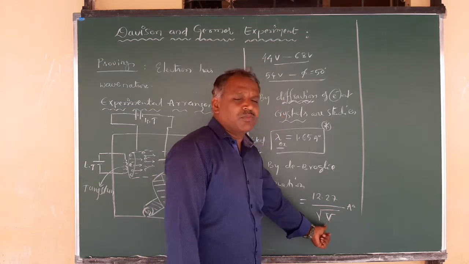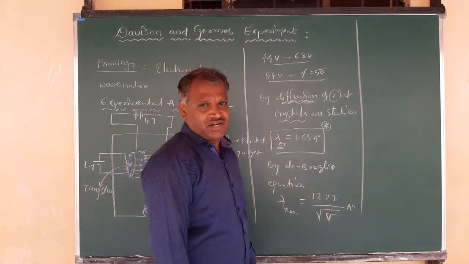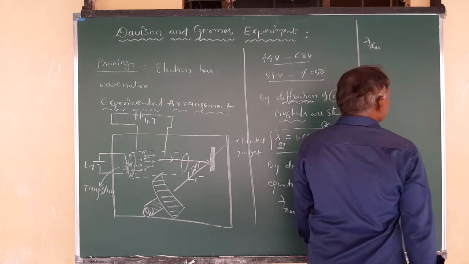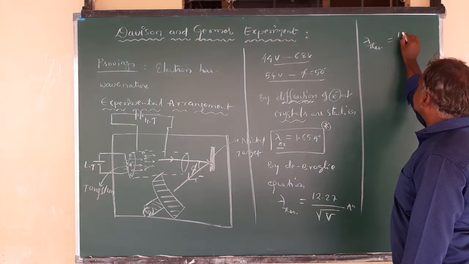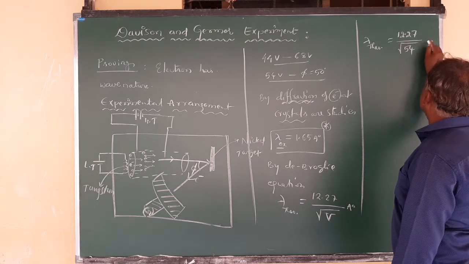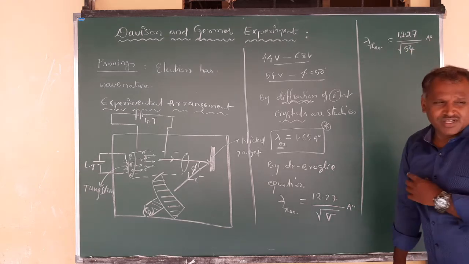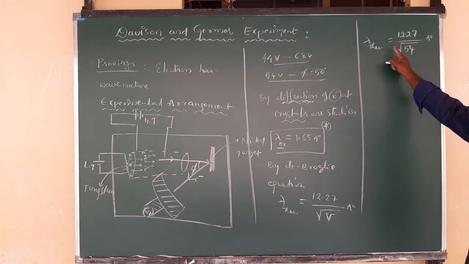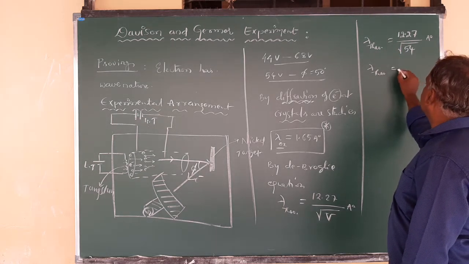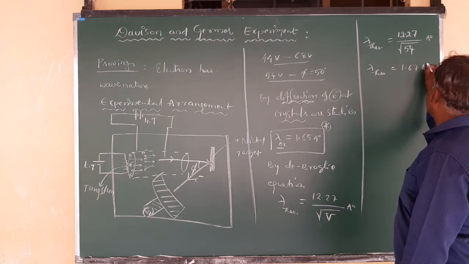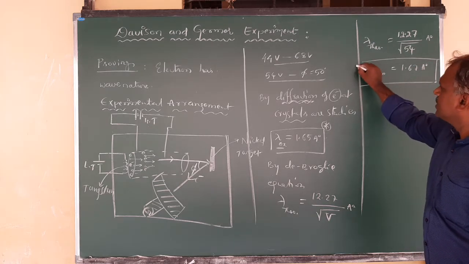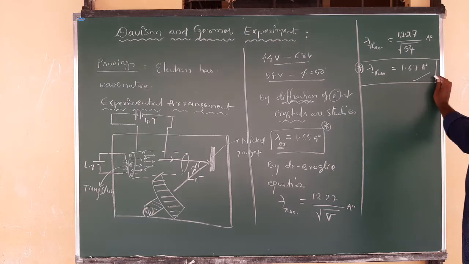Now you just substitute the potential applied for the electrons to get accelerated. That potential is 54 volts. So you can calculate the wavelength associated with these electrons at that potential: 12.27 upon the square root of 54. You get the value in angstrom units. This value is determined with the help of the de Broglie wavelength equation. Theoretically, it is 1.67 angstrom units. So now you see this value and this value.